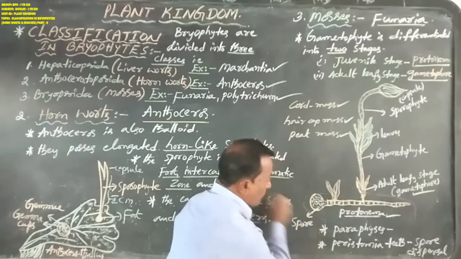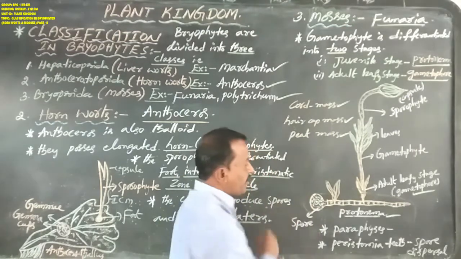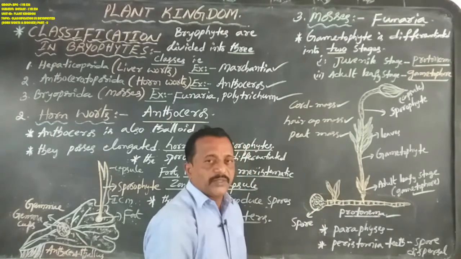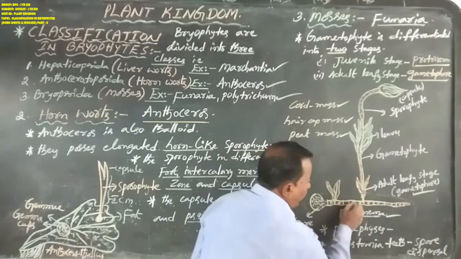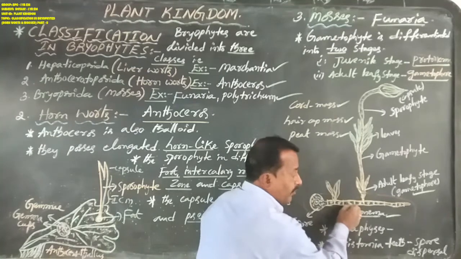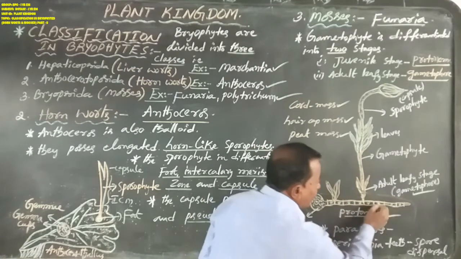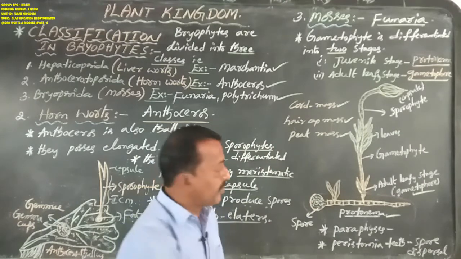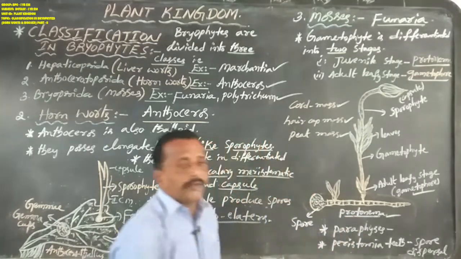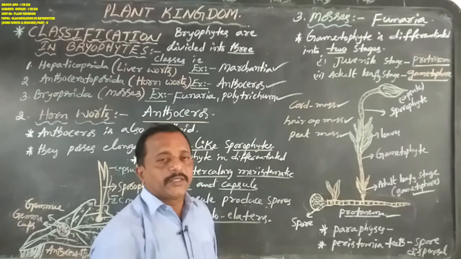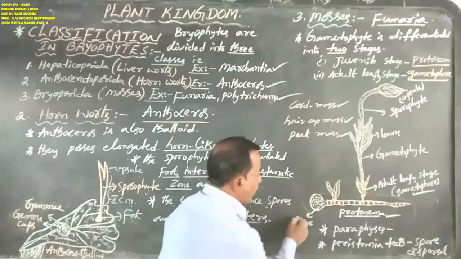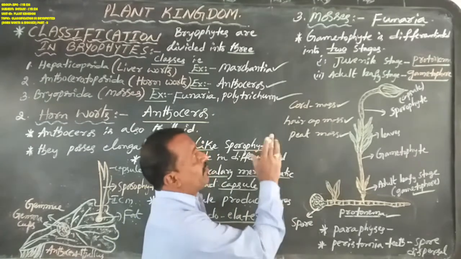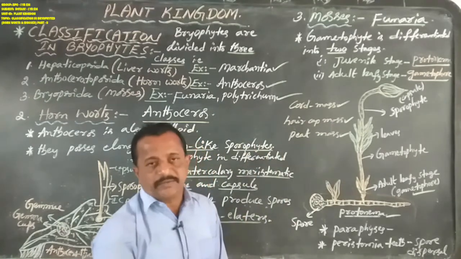But here one spore will germinate to produce a creeping, green, branched, filamentous stage that is known as protonema. This is the first, juvenile stage.